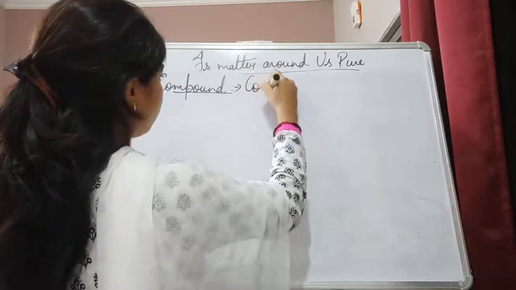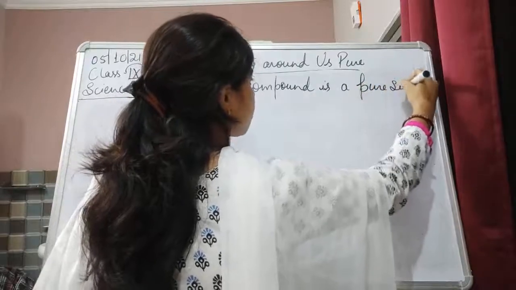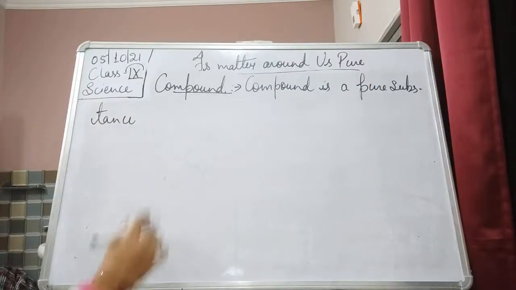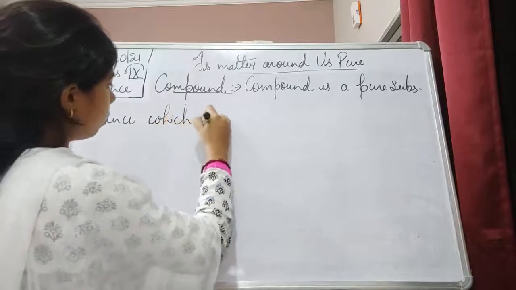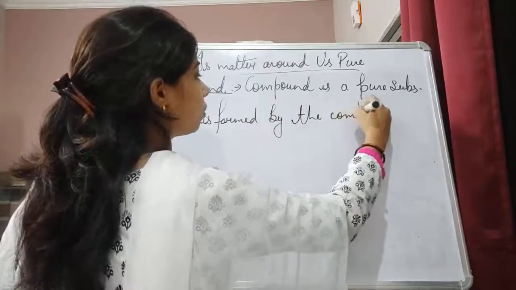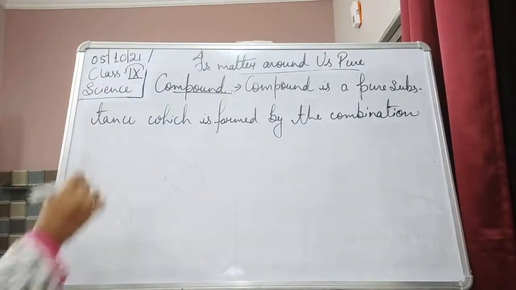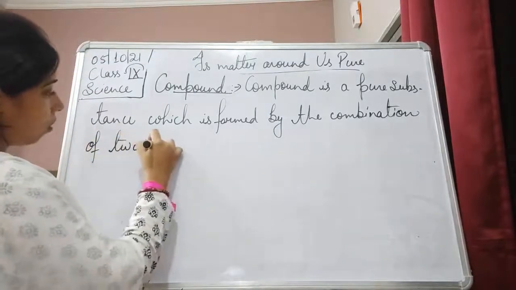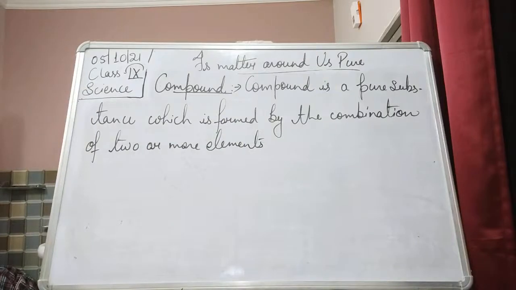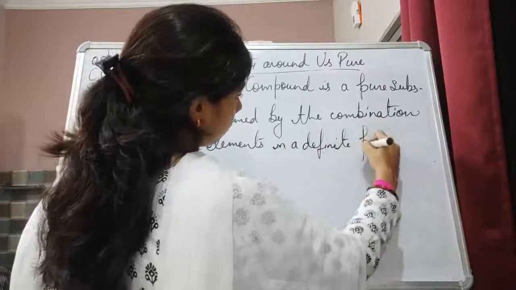So a compound is a pure substance which is formed by the combination of two or more elements in a definite proportion by mass.